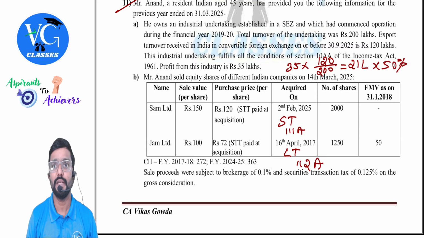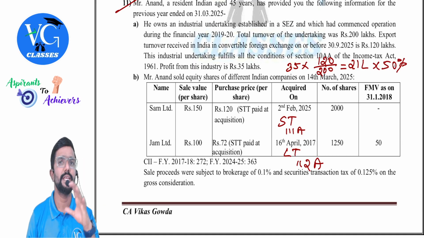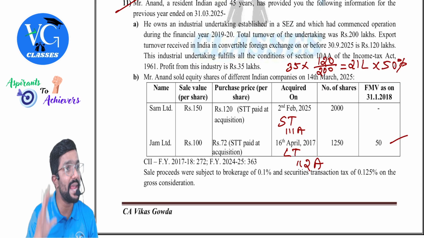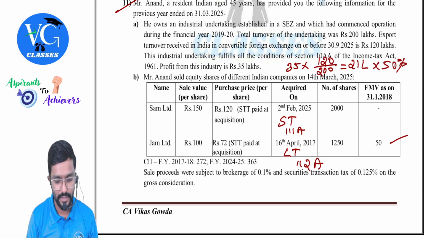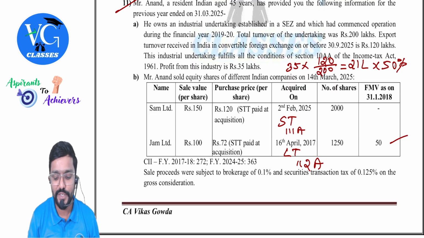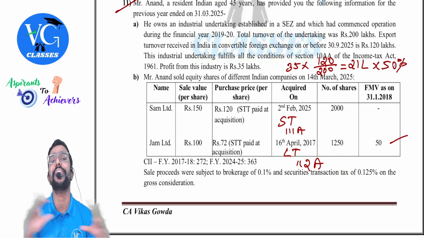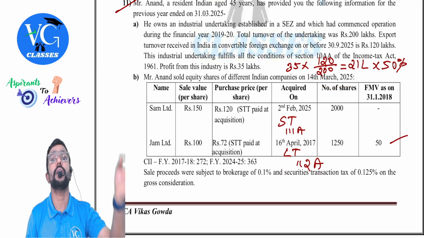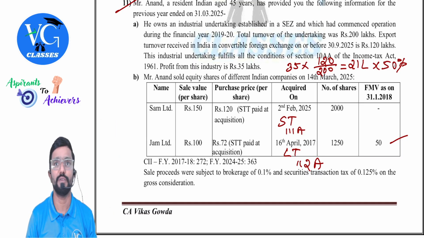It is relevant under section 112A because when shares or ETF are purchased before 1st February 2018, then we should also consider FMV as on 31st January 2018 to compute cost. CII and all they have given is just to confuse you. For capital gains which you compute under section 112A, no indexation. Sir, what if it was before 23rd July? Even before 23rd July also no indexation. Under section 112A, no indexation.